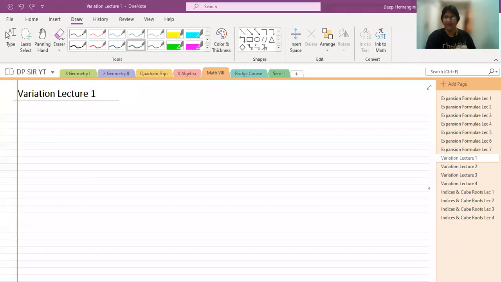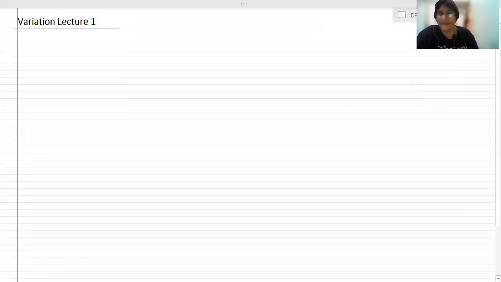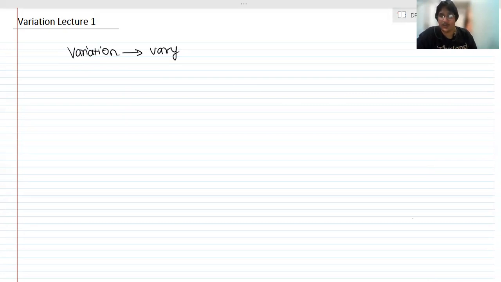Today we are going to start with the topic variation. I hope my screen is visible. Variation and indices are both allotted for lectures, and variation is a bit of a favorite topic of mine. I have a very good soft corner for the topic, so I decided to take this topic first. Variation, from the name itself you can understand, means to vary. There are certain types of variation that we are going to study. This topic is allotted four lectures.